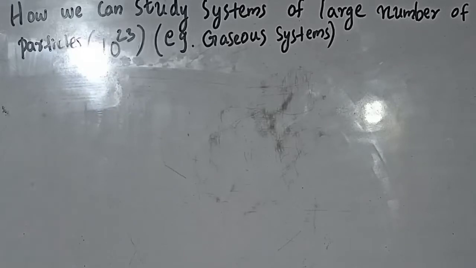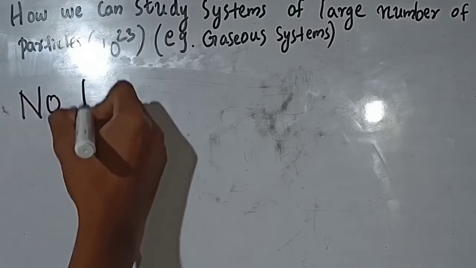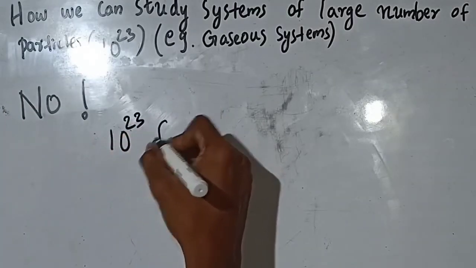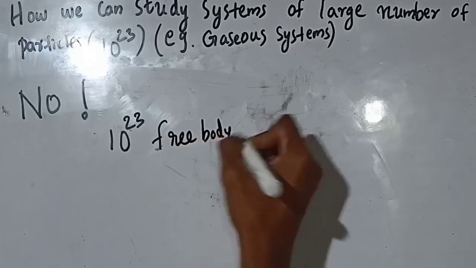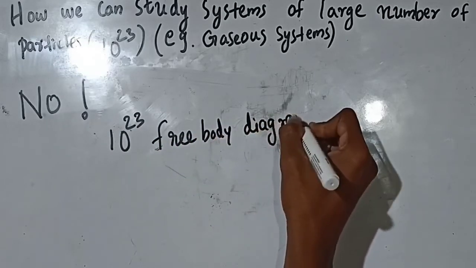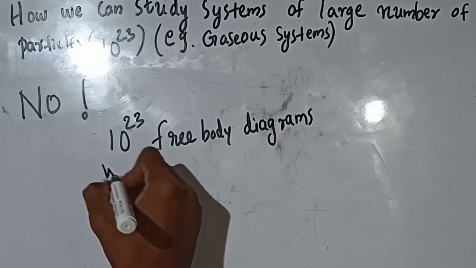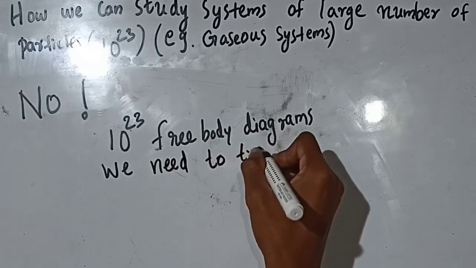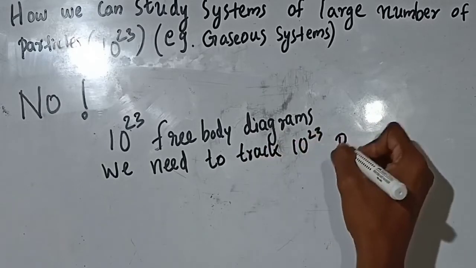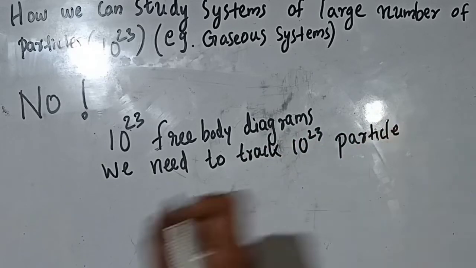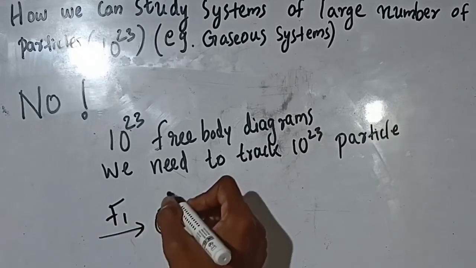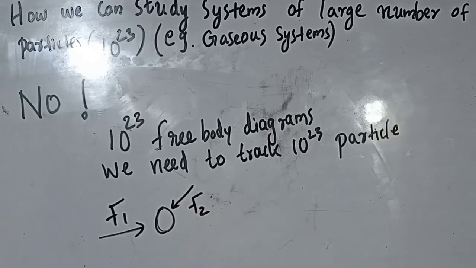Can we use the Newtonian approach to study a system of a large number of particles, for example, a gaseous system? No, we can't use the Newtonian approach. Why? Because it is very difficult to draw 10 raised to 23 free body diagrams. If you need to draw 10 raised to 23 free body diagrams, you need to track all the 10 raised to 23 particles.